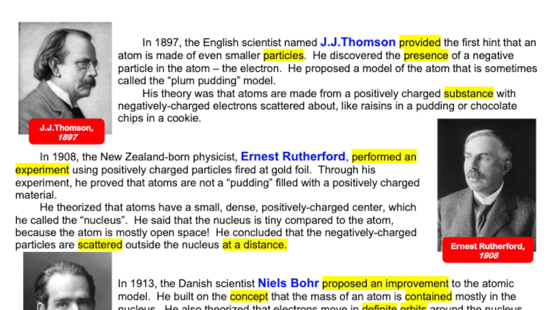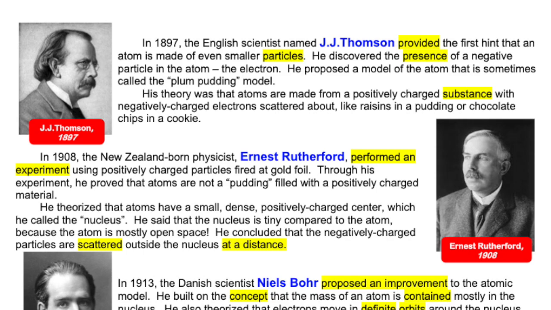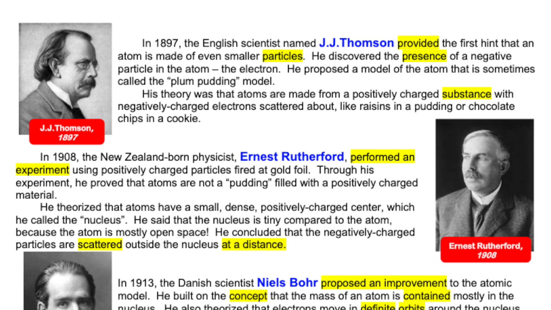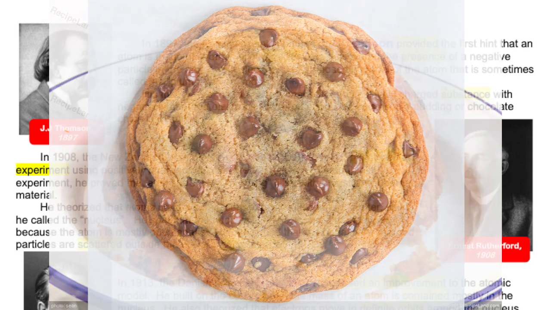He proposed a model of an atom that is sometimes called the plum pudding model. His theory was that atoms are made from a positively charged substance with negatively charged electrons scattered about, like raisins in a pudding or chocolate chips in a cookie.